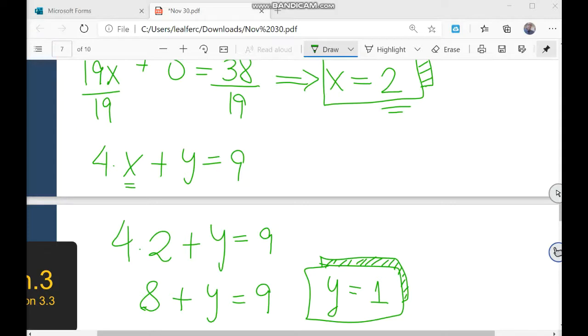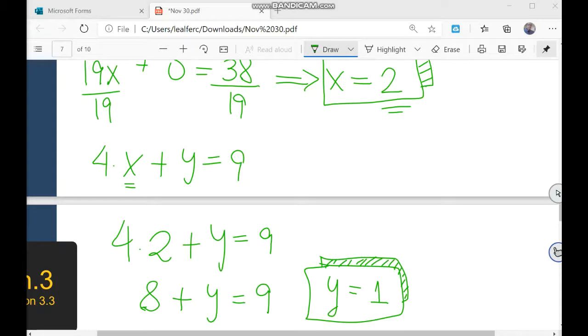I suggest you use the addition method today on the quiz, because the system is ready to apply the addition method. It's going to be the easiest one. If you try to apply the substitution method, it's not going to be as easy as the addition method. So I suggest you apply the addition method on the quiz today. But if you want to apply the substitution method or the graphing method, it's up to you. The solution is always the same. Thank you, Talia, for the question.